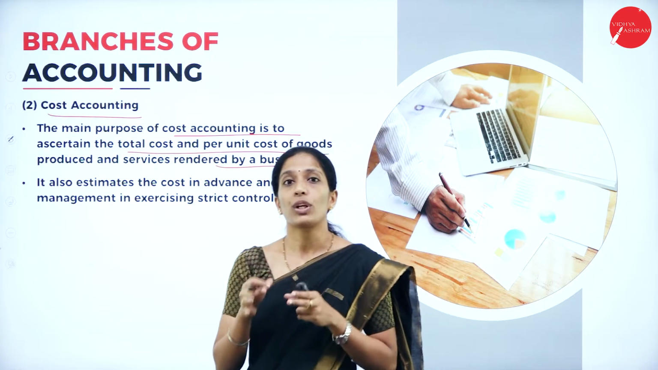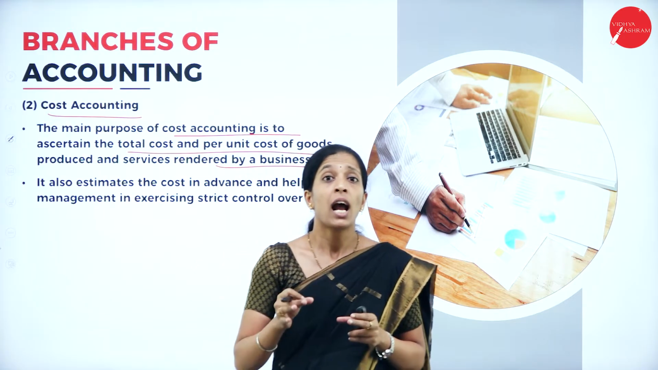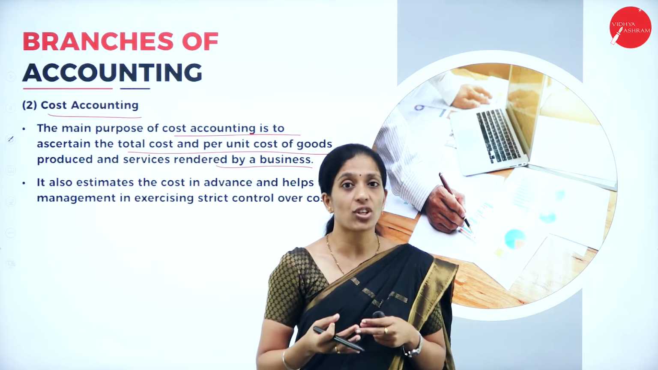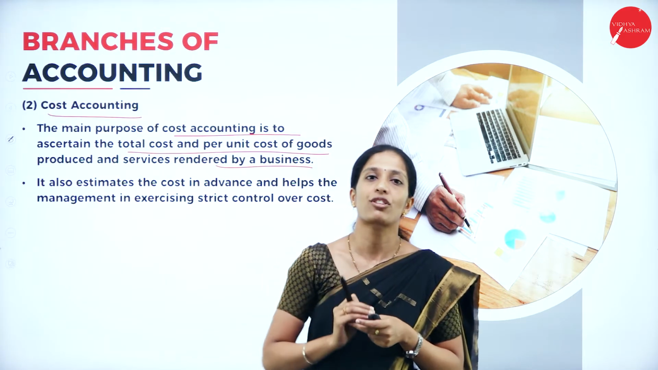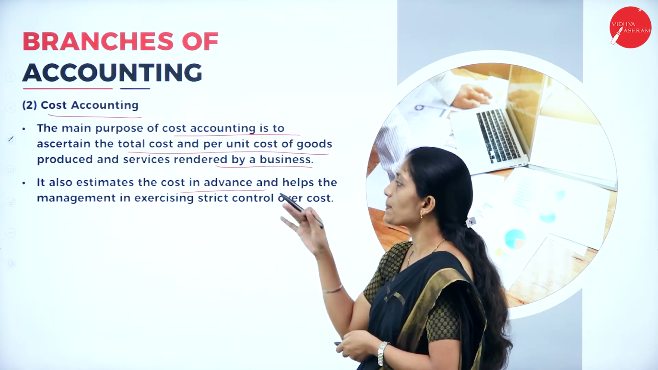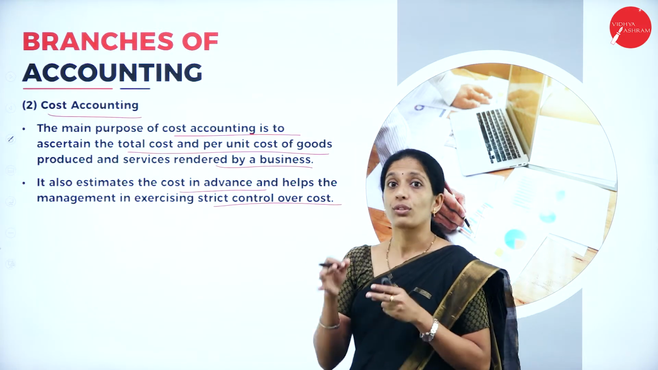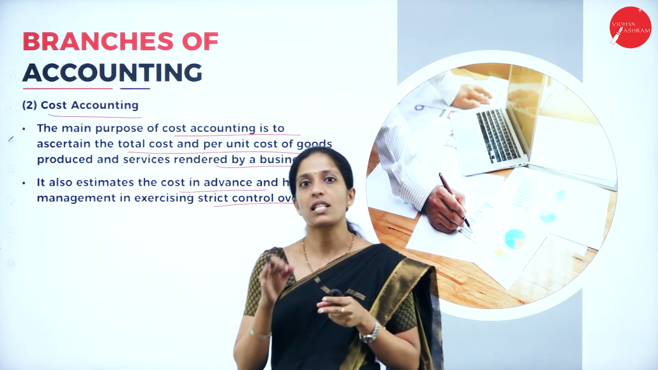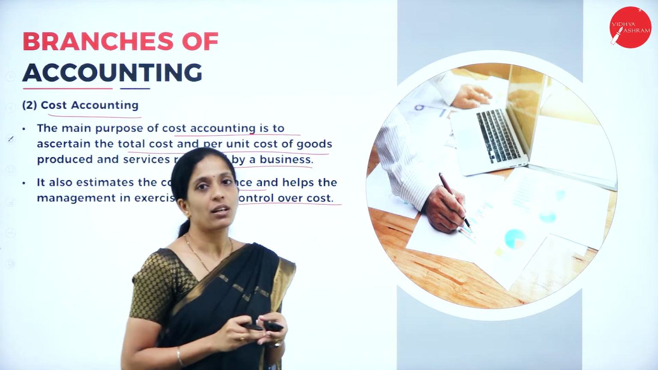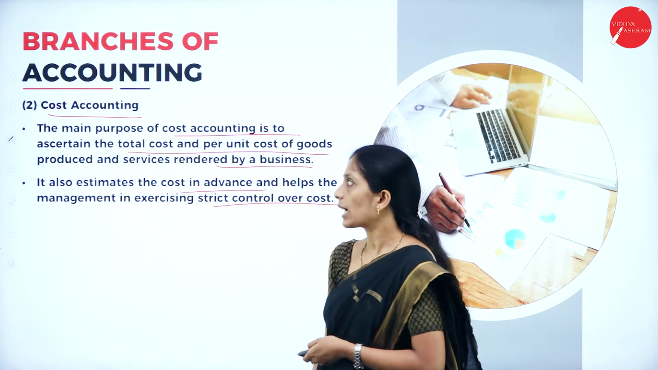So in cost accounting, we want to know what the total cost incurred is in order to manufacture a particular product and what the cost per unit of that product is. So it is a manufacturing process where we are going to ascertain the cost of a particular product. It also estimates the cost in advance and helps the management in exercising strict control over the cost. So through cost accounting, we will come to know the cost incurred to manufacture a particular product. At the same time, it helps to minimize the cost and maximize the profit. So that is about cost accounting.